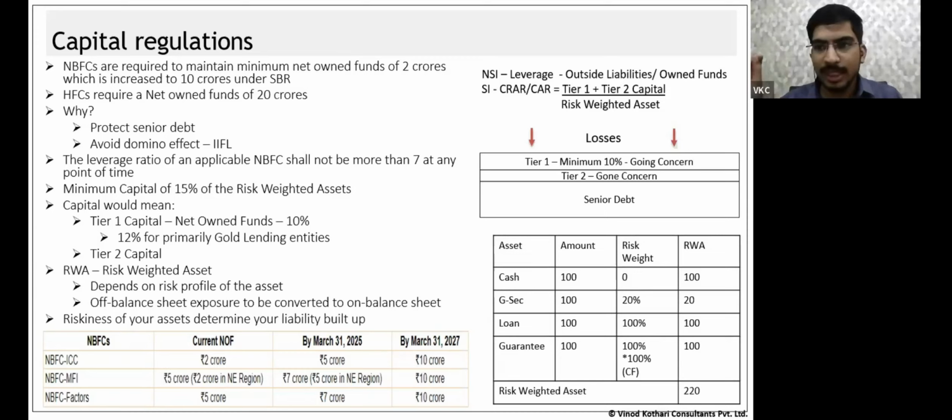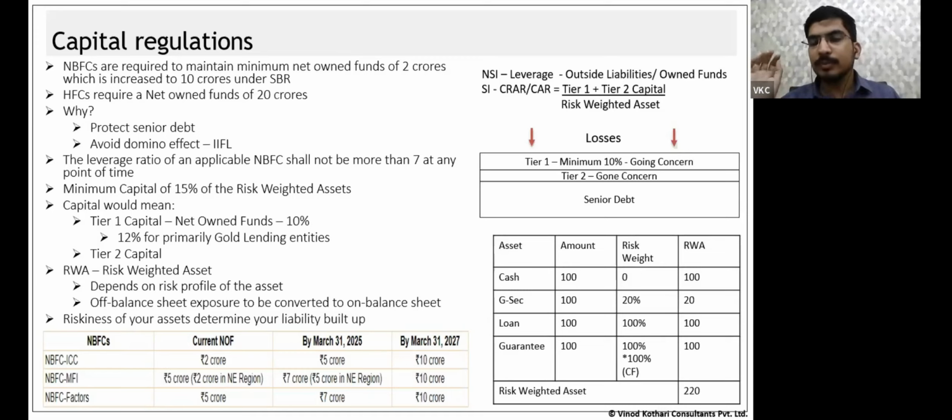So we discussed two major points till now. One is the NOF requirement. That is, if you want to enter the financial business, you have to bring this much of your own money. That is the limit we discussed. Another is CRAR and leverage requirements, which prescribe what your funding ratio between equity and debt will be, so that your equity is enough to absorb the expected loss.